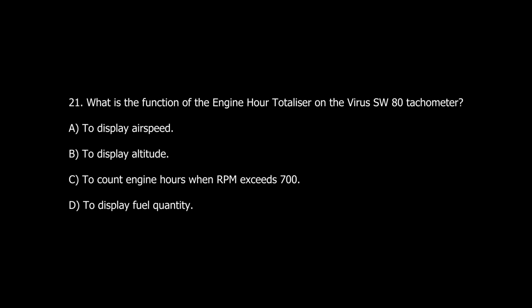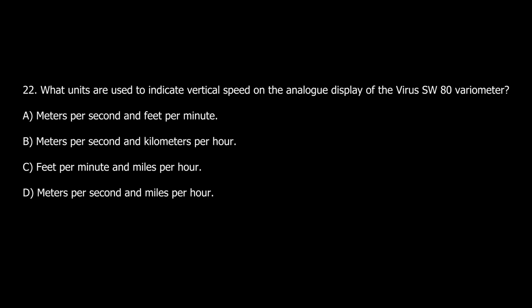Question number 21. What is the function of the engine hour totalizer on the virus SW-80 tachometer? A. To display airspeed. B. To display altitude. C. To count engine hours when RPM exceeds 700. D. To display fuel quantity. Question number 22.